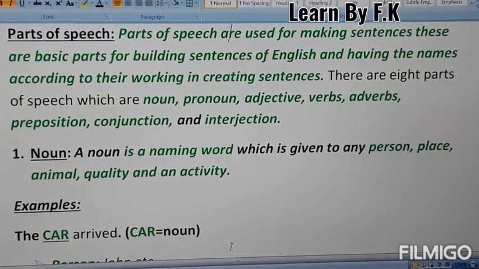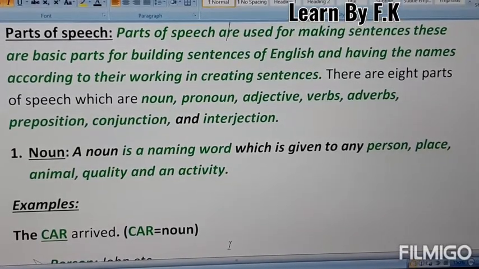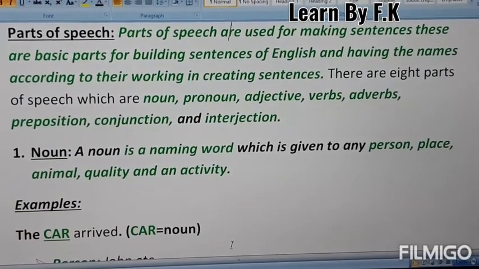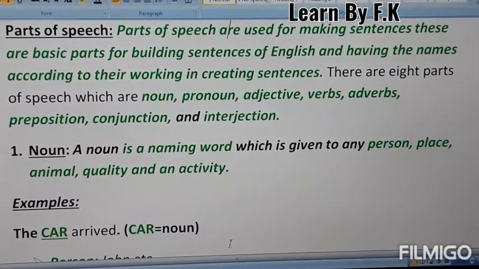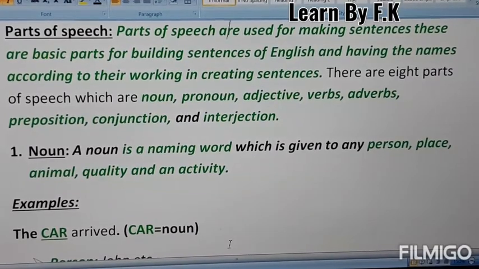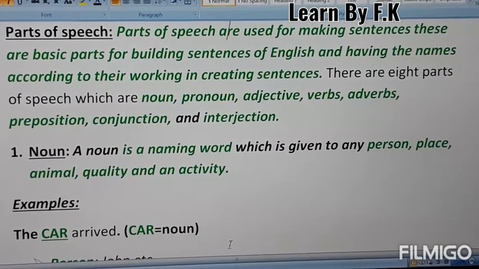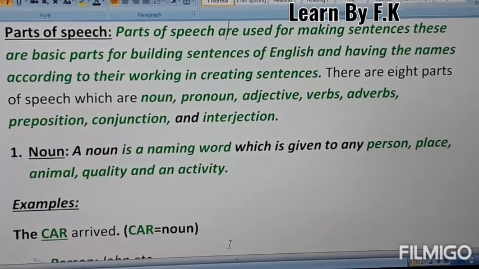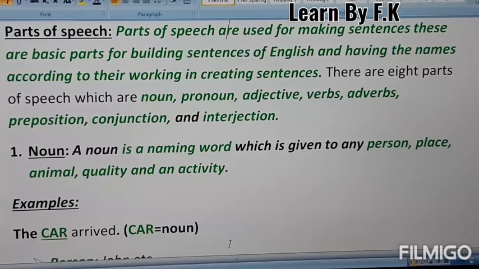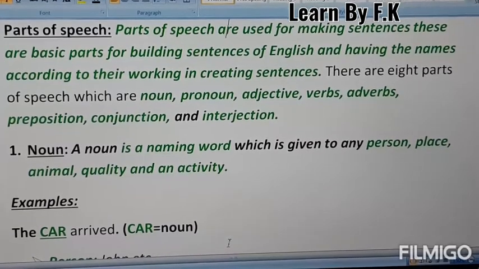Hello viewers, today I will teach you about the parts of speech. There are different parts of speech which are used for making sentences, and they have been given names according to their working for creating the sentences. There are 8 parts of speech, which are noun, pronoun, adjective, verb, adverb, preposition, conjunction and interjection.